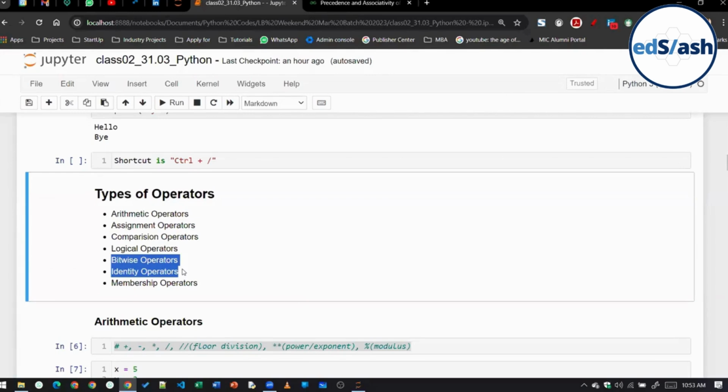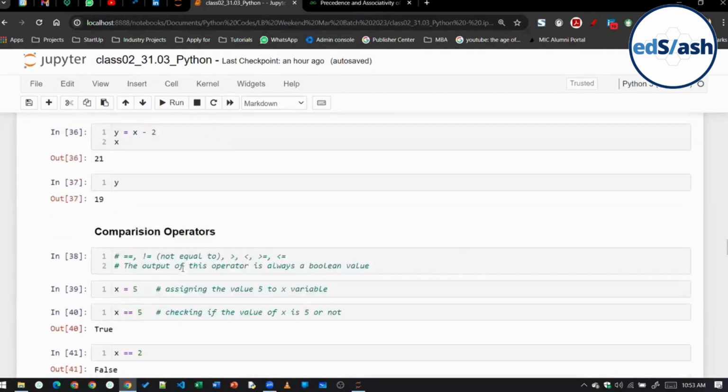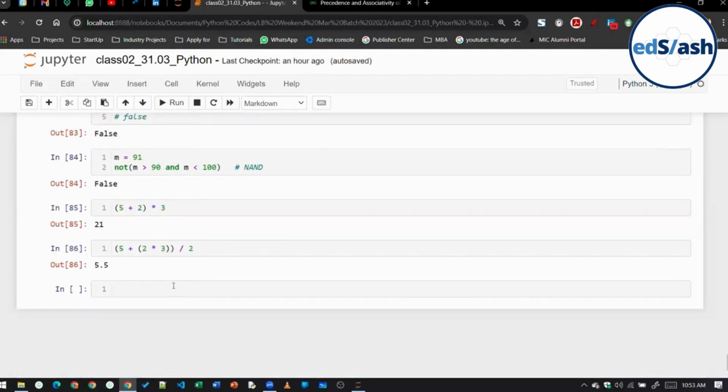There is a concept called filtering in data analysis, and at that time we will be using bitwise operators. Identity operators, well, let me just quickly cover them. That I can do. I think you should be able to understand that.